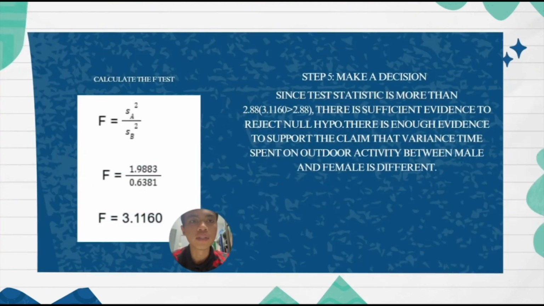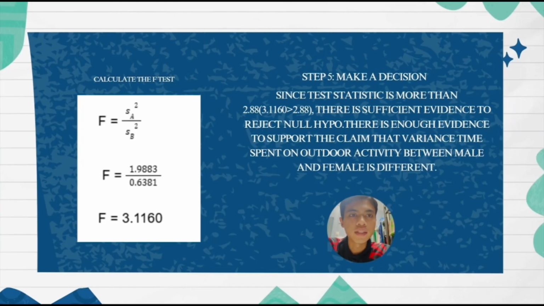After we get the value of the variance of the male and female, we can calculate the F-test. The F-test formula should have the higher variance as the numerator. Since the variance of male is higher than the variance of female, the variance of male should be the numerator, and the variance of the female should be the denominator. So the F-test is 3.1160.